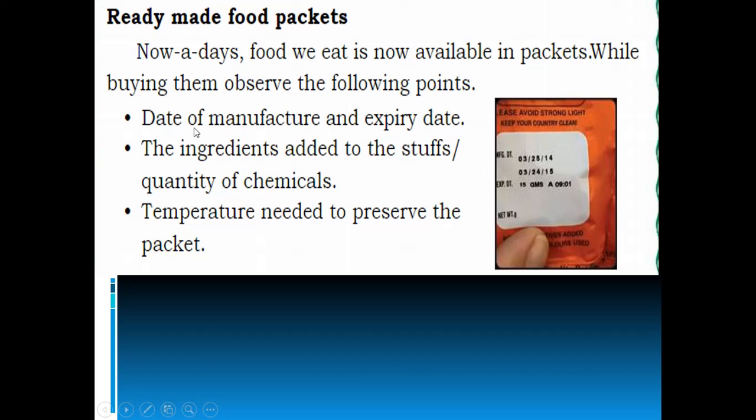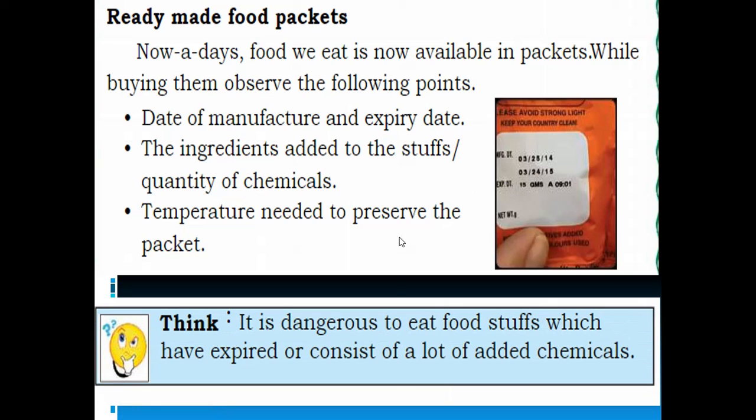So we should notice the date of manufacture and expiry date, the ingredients added in that food item, and the temperature needed to preserve the packet when we are buying ready-made food packets.